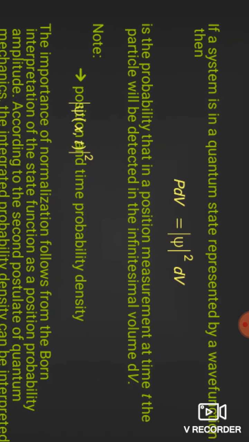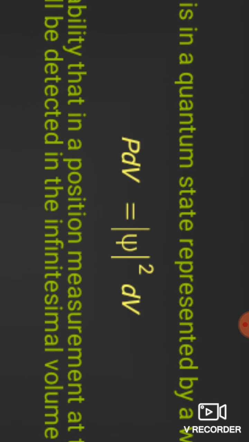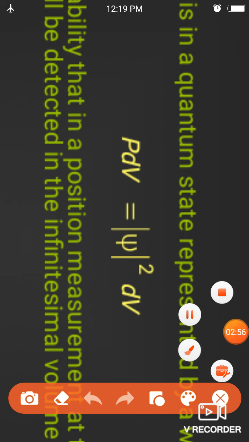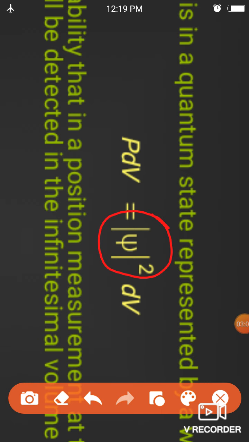In quantum mechanics, psi is a function which includes the information of the system, so there must be a probability of the system for a particular quantity.